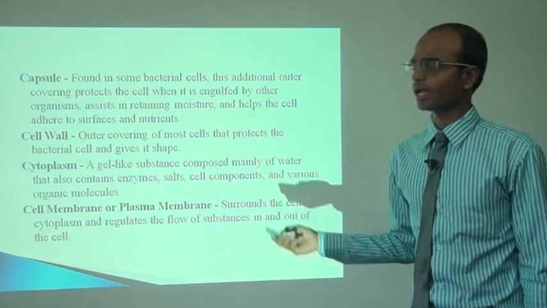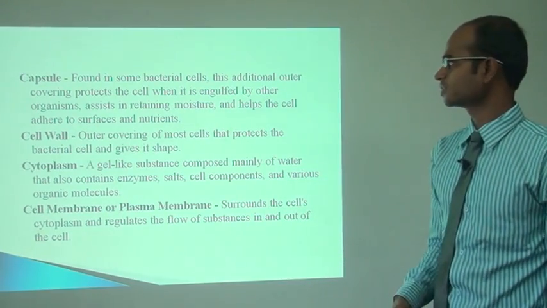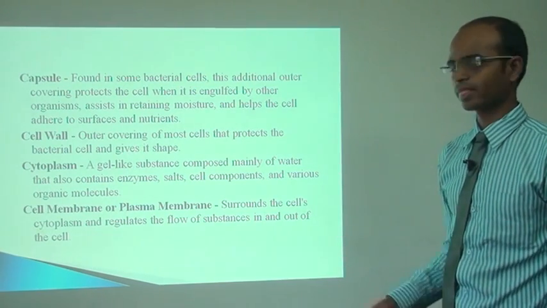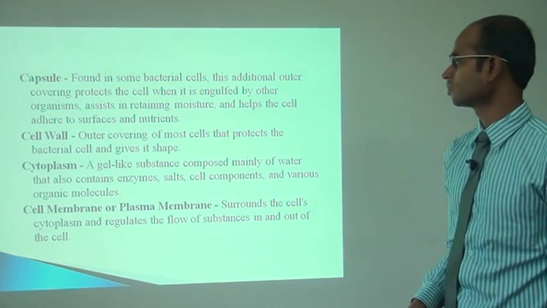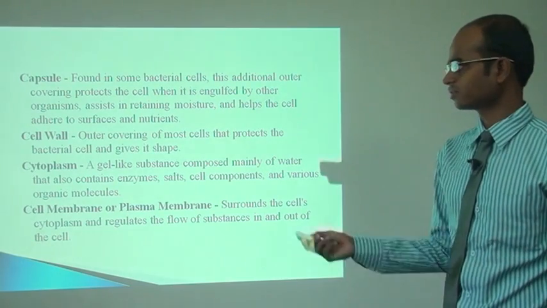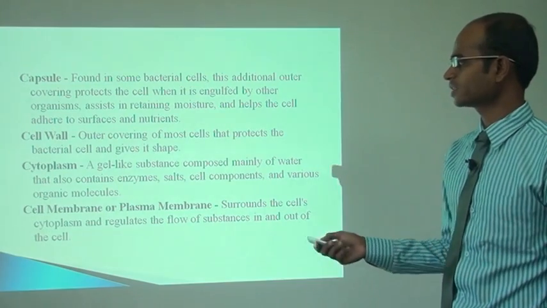The capsule, which is found in bacterial cells, is an outer covering that protects the cell when it is engulfed by another organism. Then the next one is the cell wall. It is also an outer covering of most cells that protects the bacterial cell and gives it shape. Then cytoplasm.